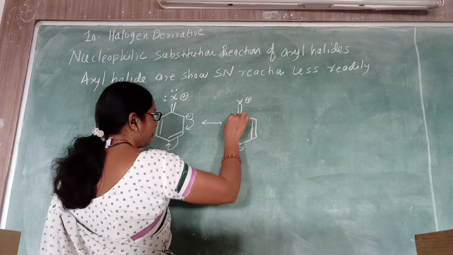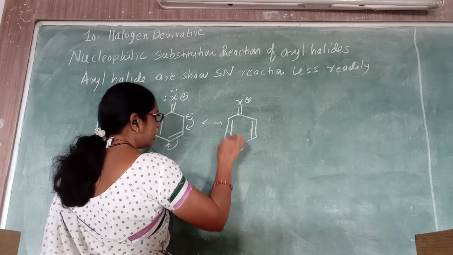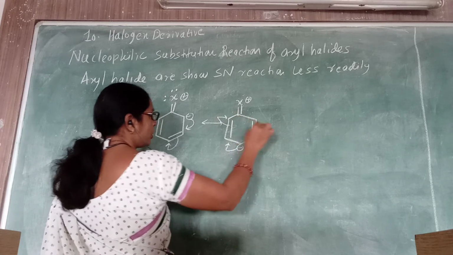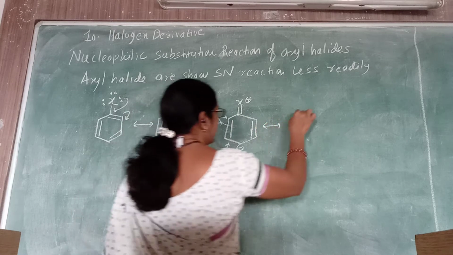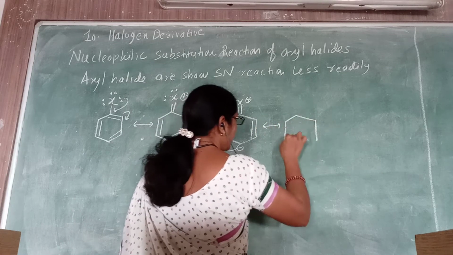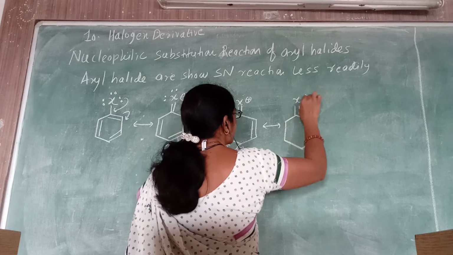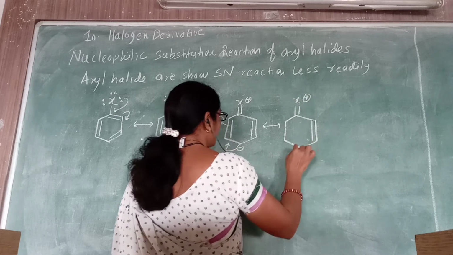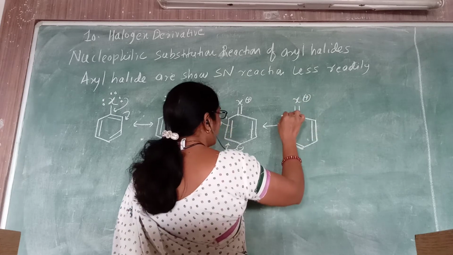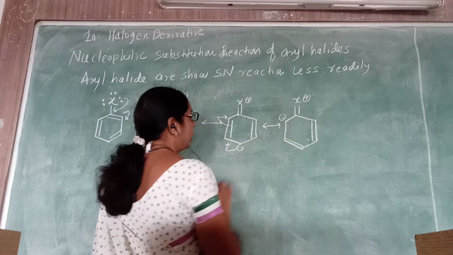If you consider the resonance structures of aryl halide, you observe that the electron density is available at ortho and para positions. They are not available at the halogen.